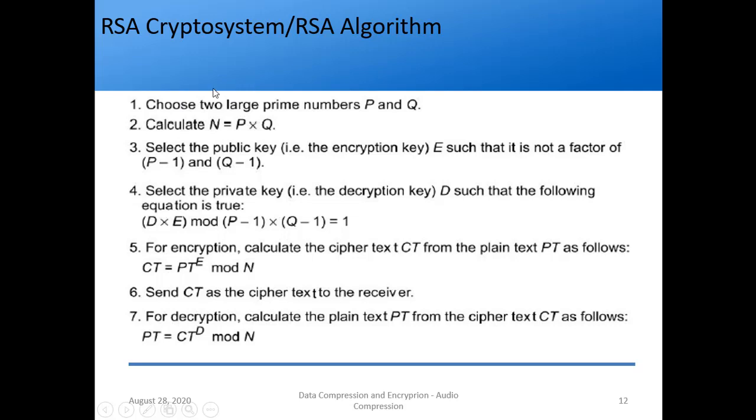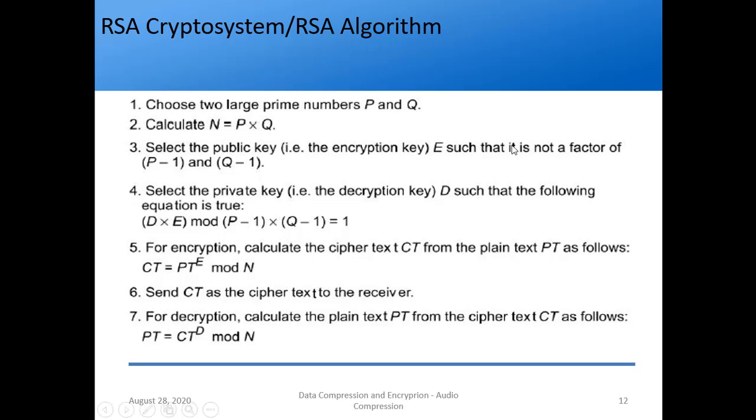So by now it should be clear why we use two large prime numbers only. N will be known, but it will be very difficult to get the factors of n, because they are prime numbers, so you cannot get any other factors. They will be prime numbers only and unique. So that is the reason it is very hard.